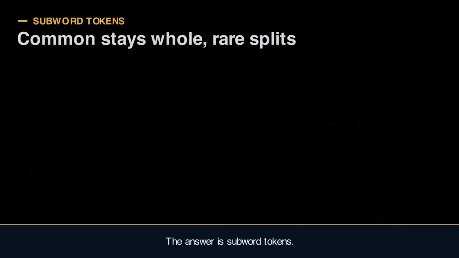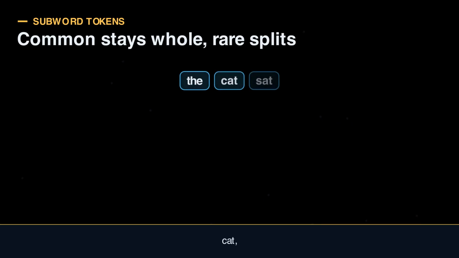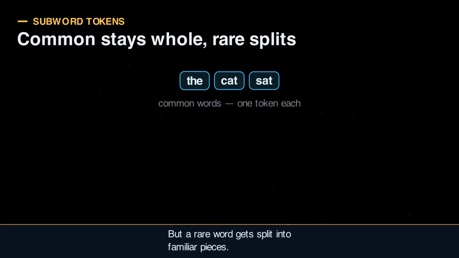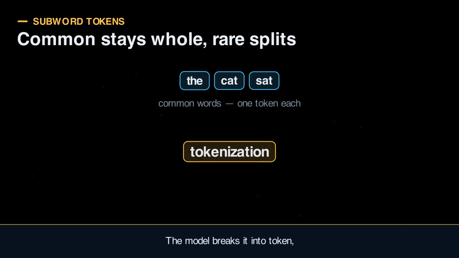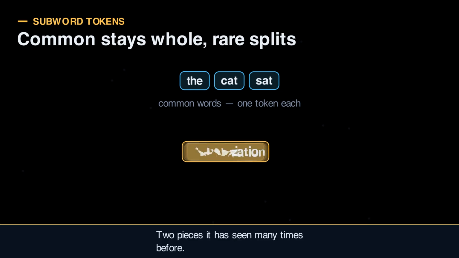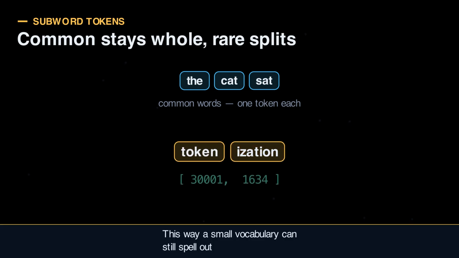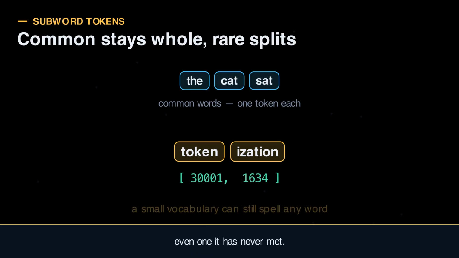The answer is subword tokens. Common words stay whole. The, cat and sat are each a single token. But a rare word gets split into familiar pieces. Take the word tokenization. The model breaks it into token and ization. Two pieces it has seen many times before. This way, a small vocabulary can still spell out any word, even one it has never met.